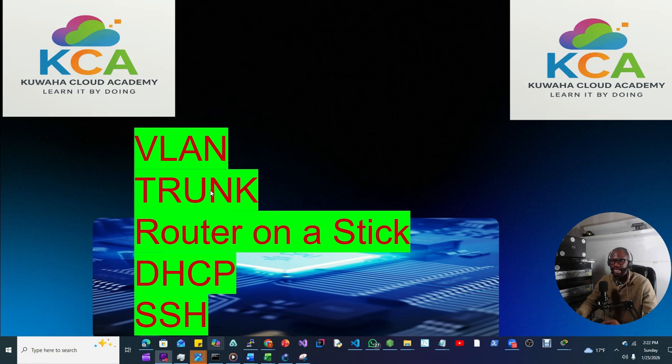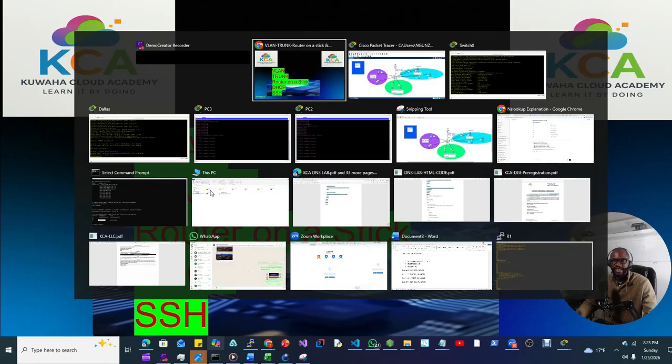And then we have to set up DHCP on the router side so that all the PCs or all the hosts within the VLANs can get an IP address dynamically or automatically. We can also set up SSH, secure shell protocol on port 22, so that the router can be remotely accessed by the hosts within the VLANs. Additionally, I can add an ACL, access control list, on the router so that we can restrict access to only specific hosts. All right, so let's move on to the topology and get started.